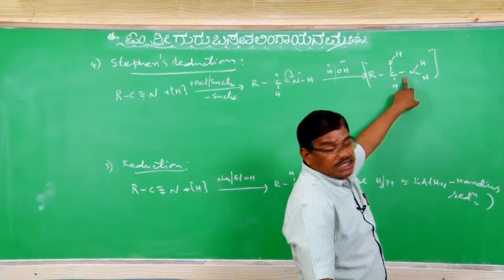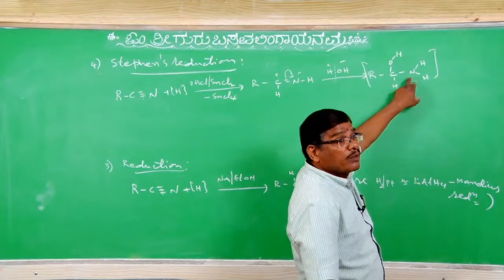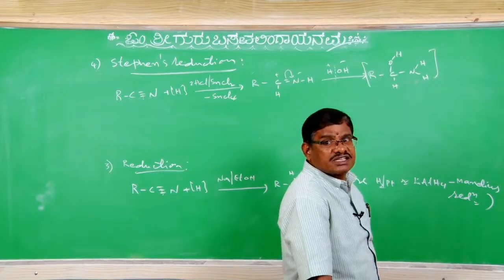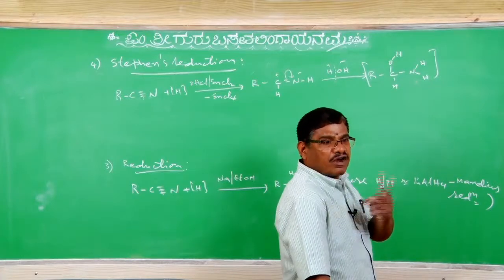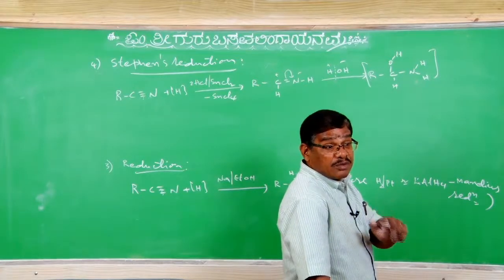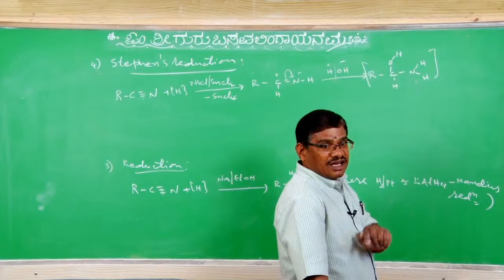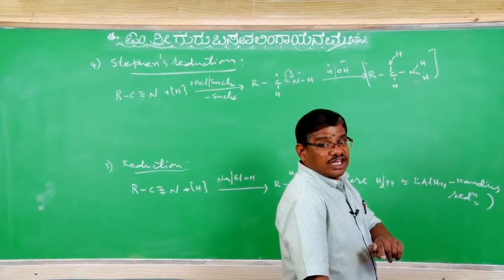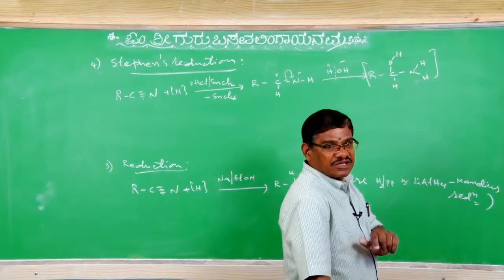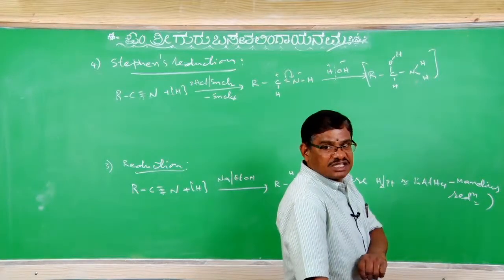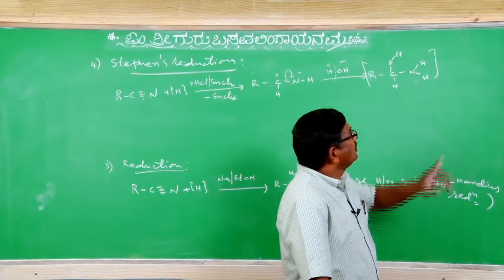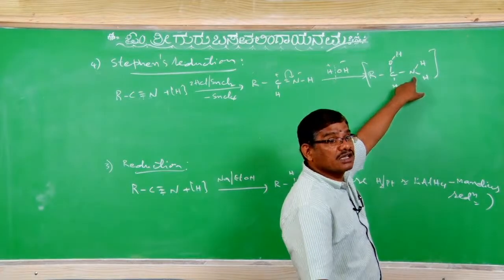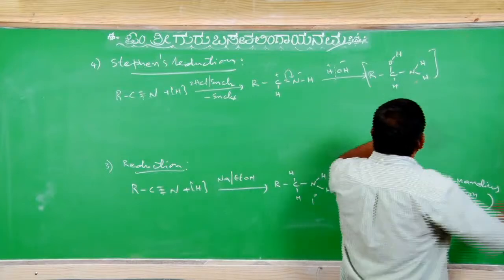In the similar way, here instead of OH minus, NH2 minus is added. You know that NH2 minus is a still stronger conjugate base compared with OH minus. OH minus is the conjugate base of water, whereas NH2 minus is the conjugate base of NH3. Right? NH3 is an acid to give NH2 minus, but NH3's acidic strength is very weak; actually it is a base. That is why water is a stronger acid compared with ammonia. Ammonia is a very weak acid, so NH2 minus is very strong and could not exist as it is.